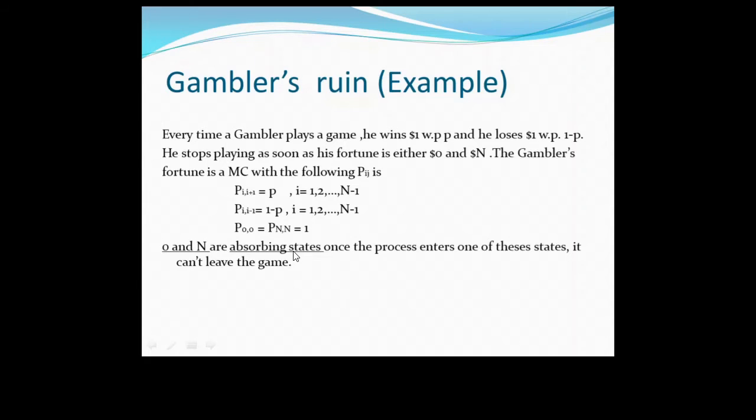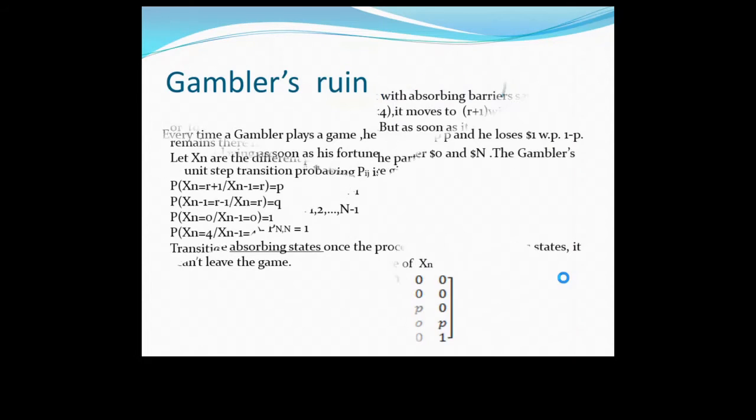Now what is an absorbing state? We will see in the next slide. Only remember one thing: what is the gambler's ruin problem? He wins $1 with probability P, that is from the present state to the future with probability P, and he loses $1 with Q, that is the probability from the present state to the past is Q.